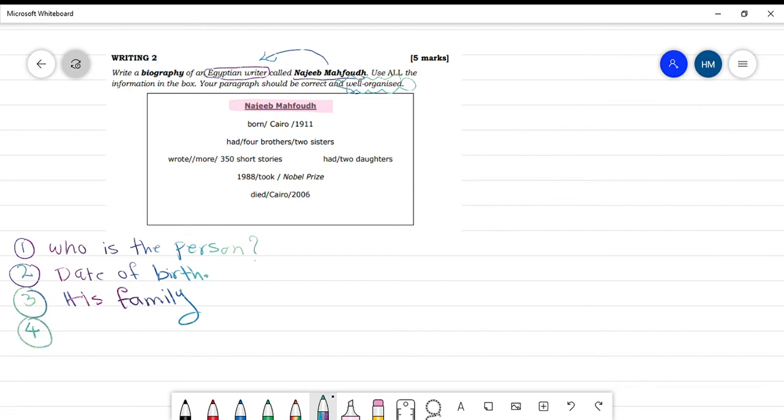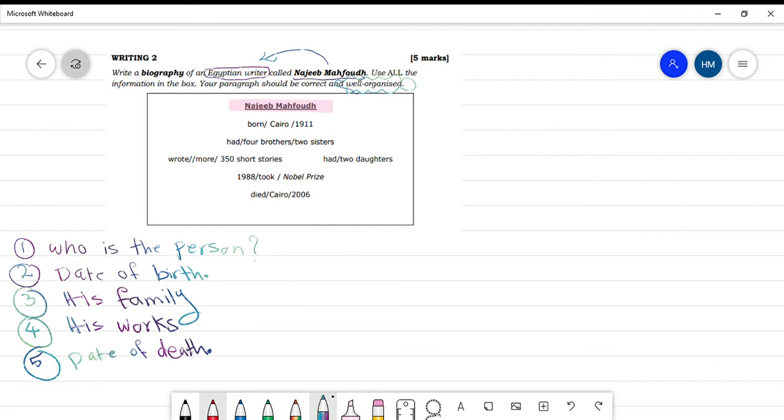Number four, you will write about his works. Najib Mahfouz is a man, so we say his works. And the last thing, you write about his date of death, when this person died. So you have to organize your paragraph according to this information.